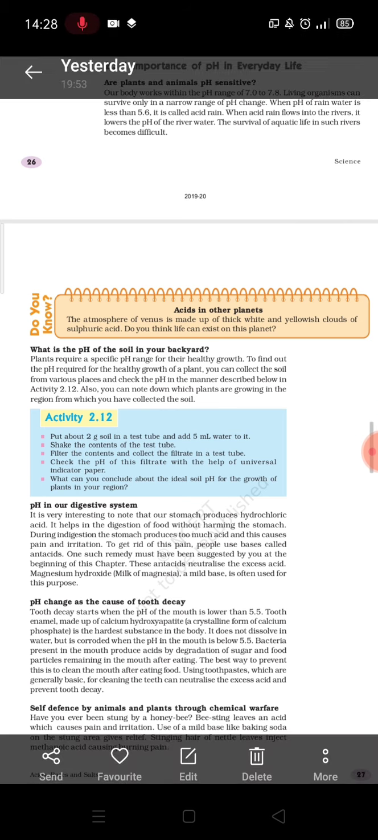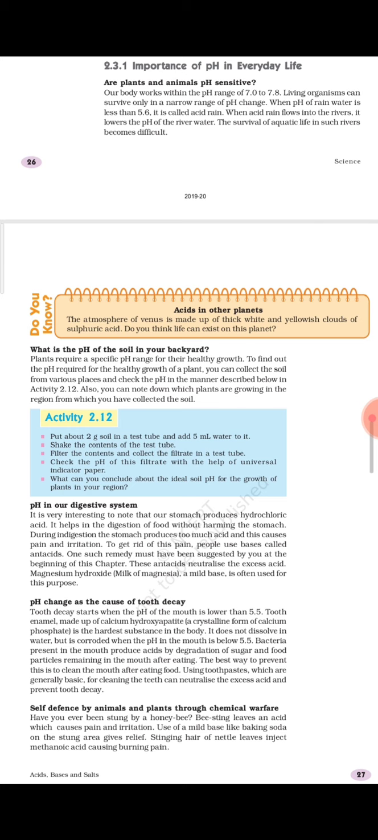Definitely these anti-acids are basic in nature, they are actually bases, and that is why they are neutralizing the effect of excess acid. So magnesium hydroxide or milk of magnesia, it is a mild base, is often used for this purpose. Now here we can't use a strong base like sodium hydroxide or potassium hydroxide.